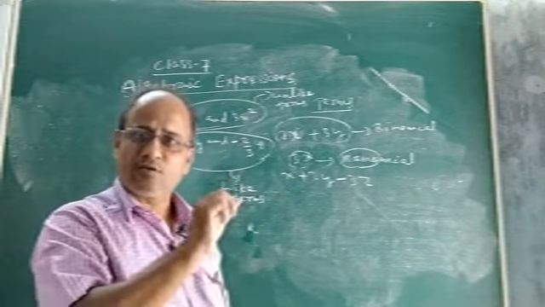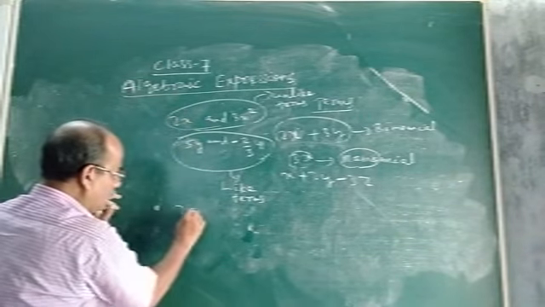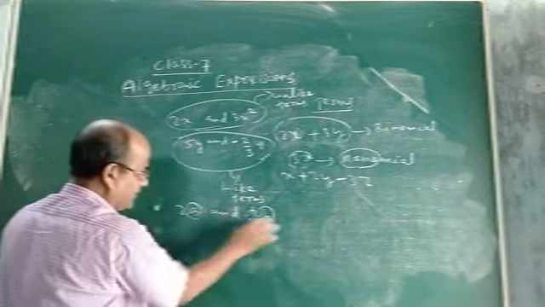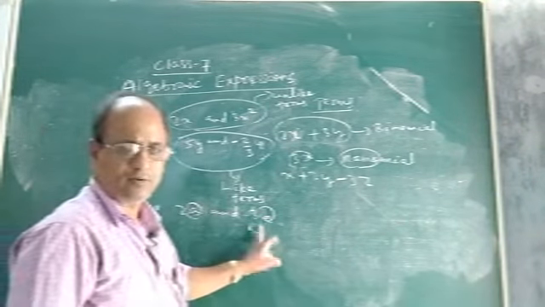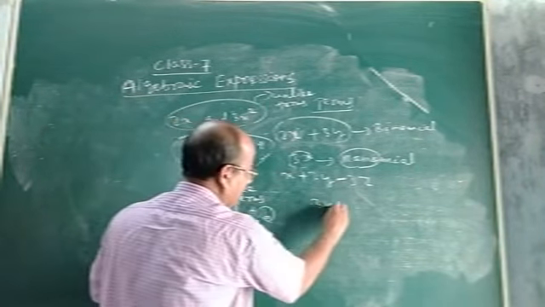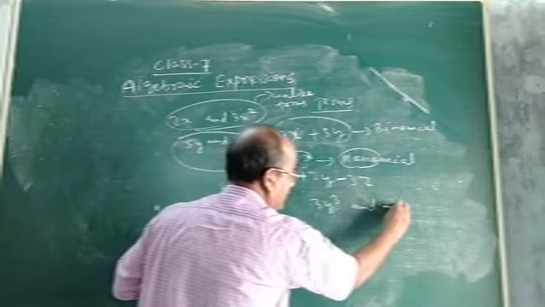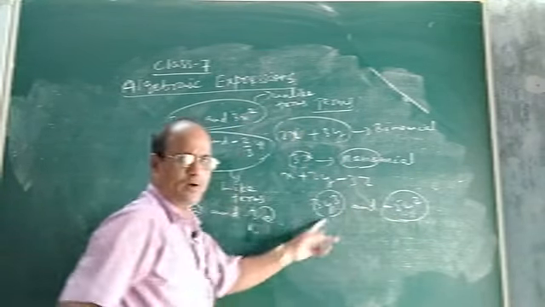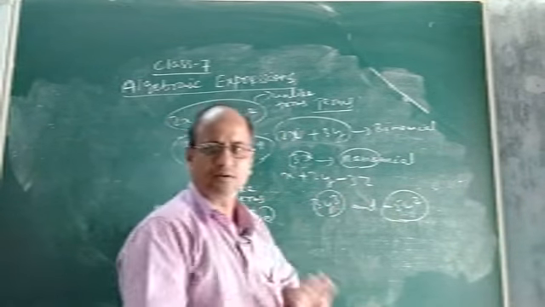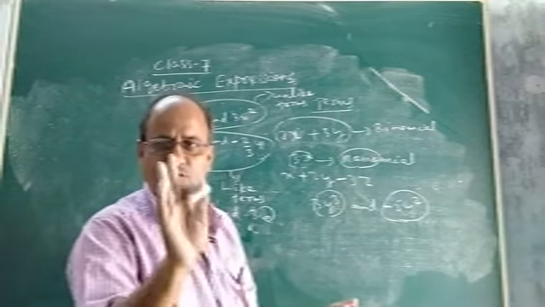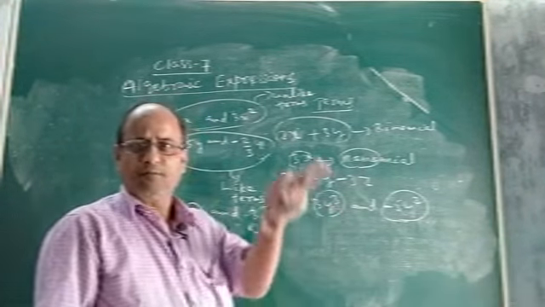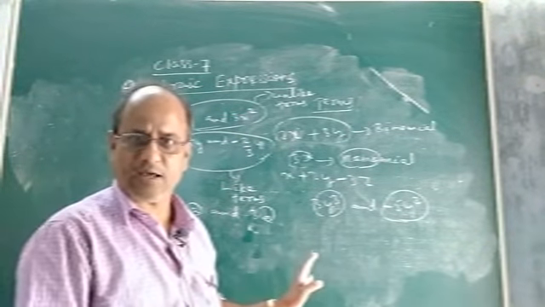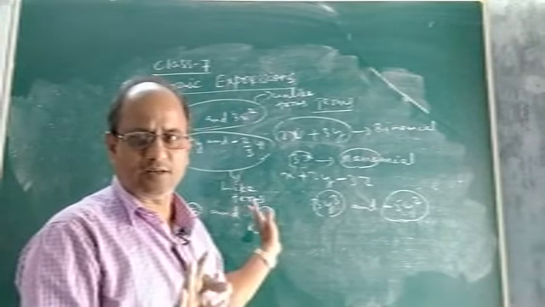But unlike means, suppose 2a and 3b. Here the variables are different in these two terms, so no doubt they are unlike terms. Now 3y cube and minus 5y square. In this term and this term, the variable is the same, y, but what about their power? Different. So they are not like terms, they are unlike terms. So in order that two or more terms be like, they must contain the same variable and the same power. Then only we say they are like terms. Otherwise they are unlike terms. So I think children, you understood this one.